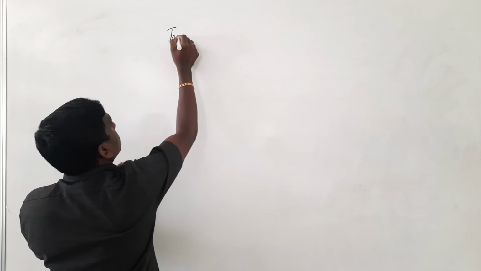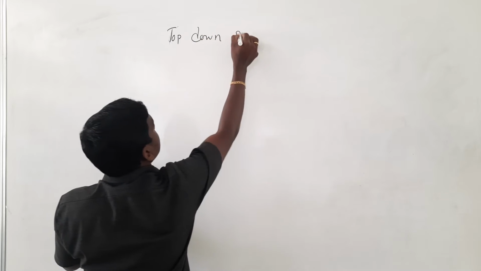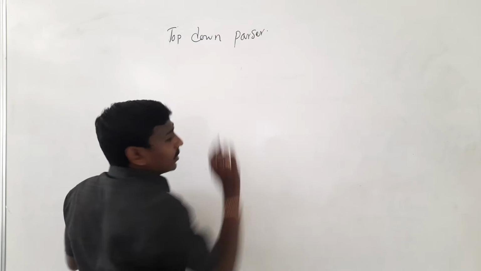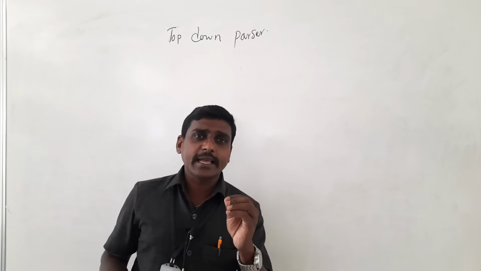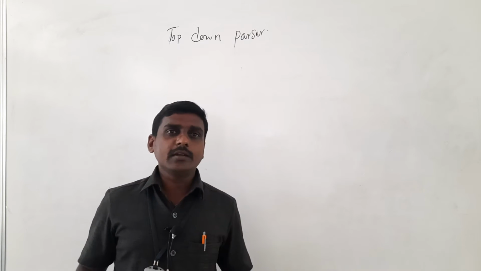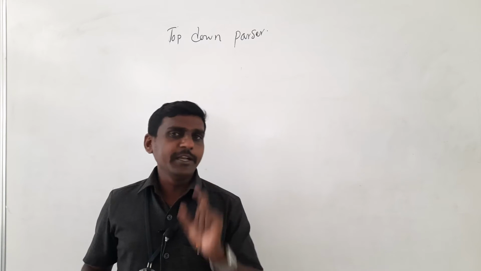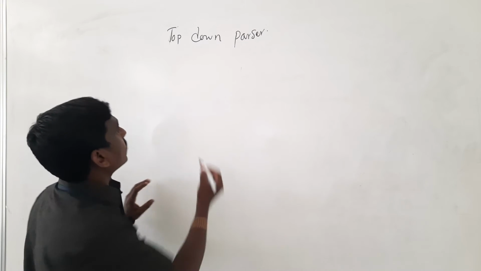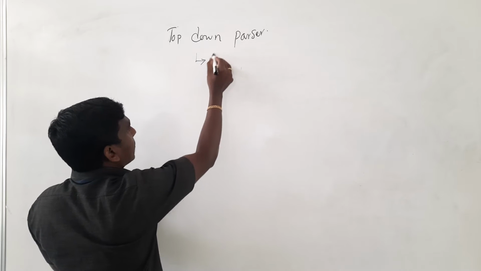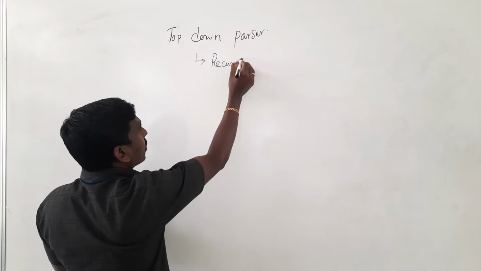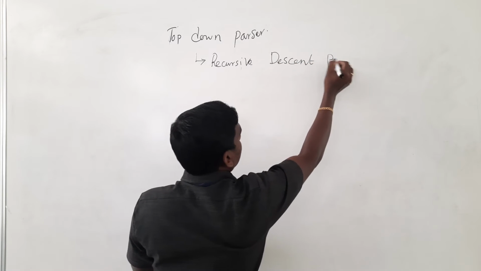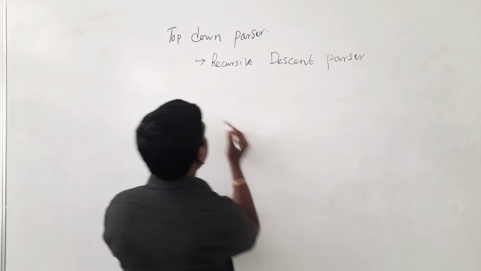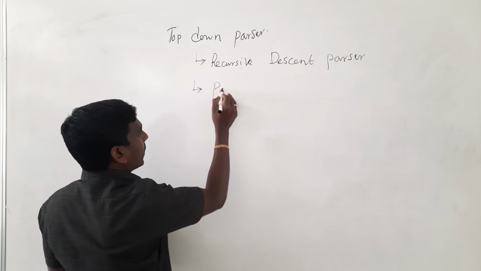What is a top down parser? A top down parser takes the start symbol as input and derives the given input string. Clear? There are two types of top down parser. One is the recursive descent parser, and the second one is the predictive parser.